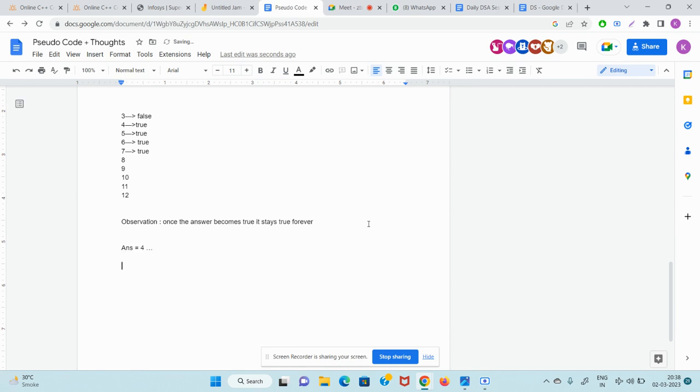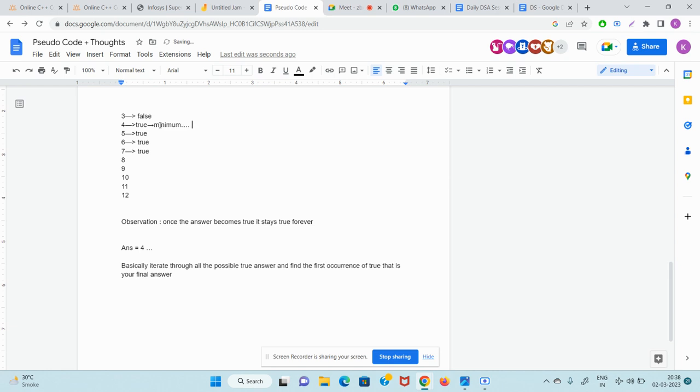So basically, iterate through all the possible answers, and find the first occurrence of true. That is your final answer. Whenever true came for the first time, that will only be the minimum number.